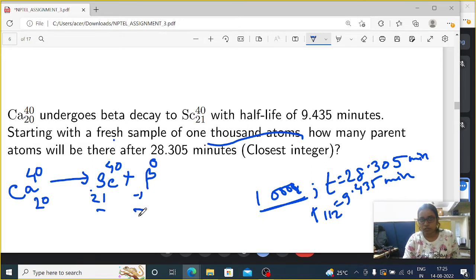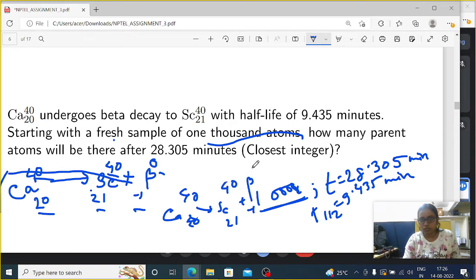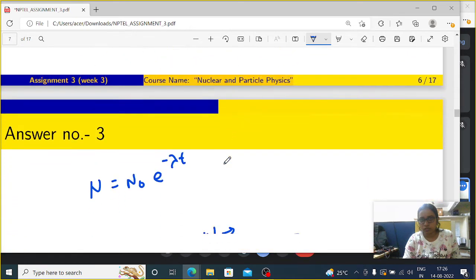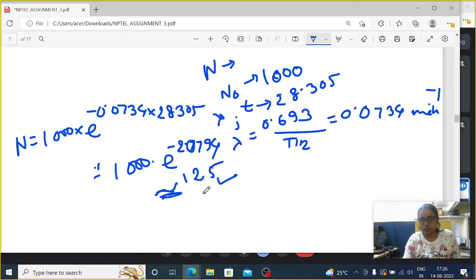If I just add these things, then it will be 20, and 40 and 0, so that means it is 40. Okay, so that means the nuclear reaction expression will be like that: calcium 20 42 gives scandium, sorry, 21 40 plus beta minus 1 0. So these types of things are there. Fine, and after calculating these things, one can have the value of parent nucleus as 125.